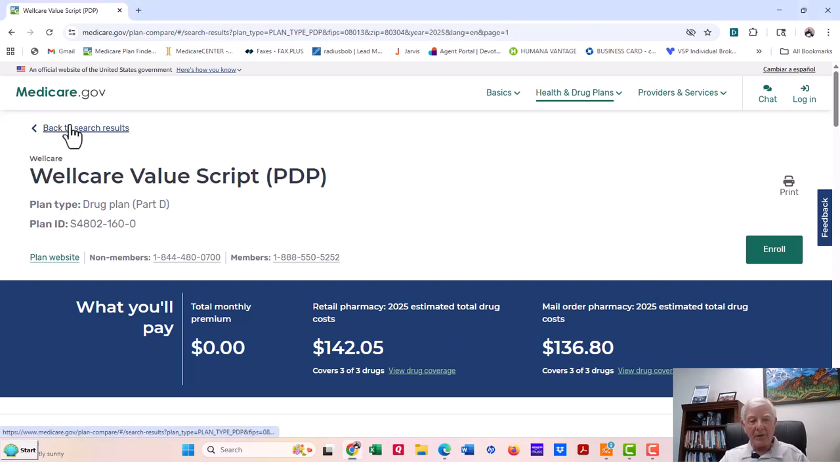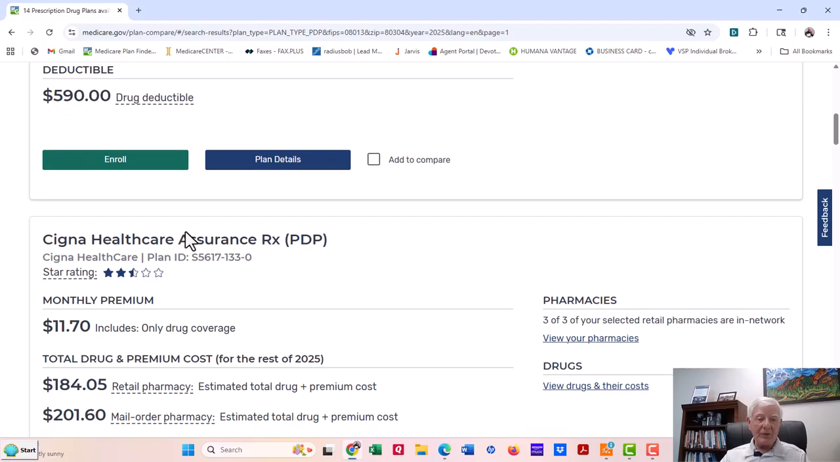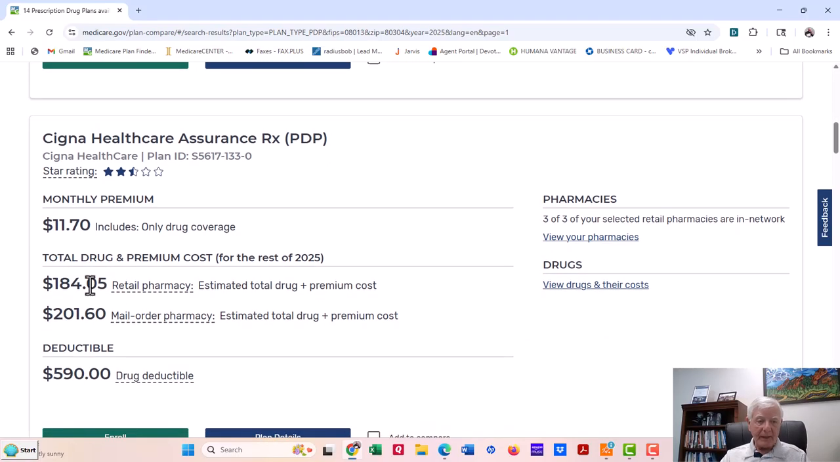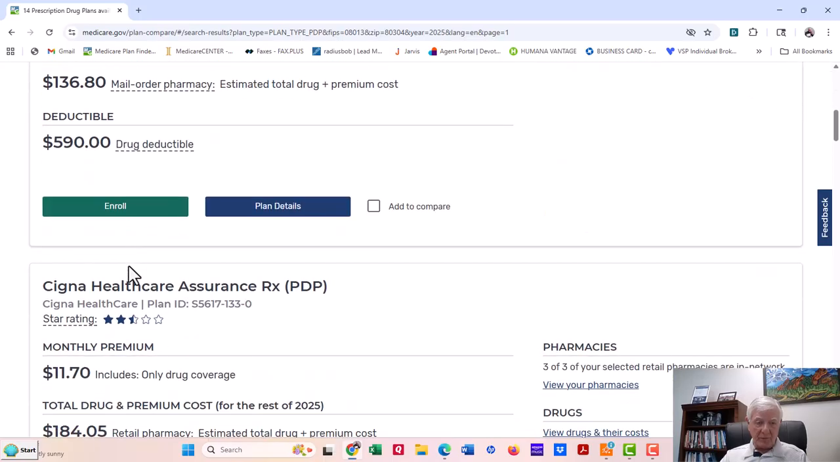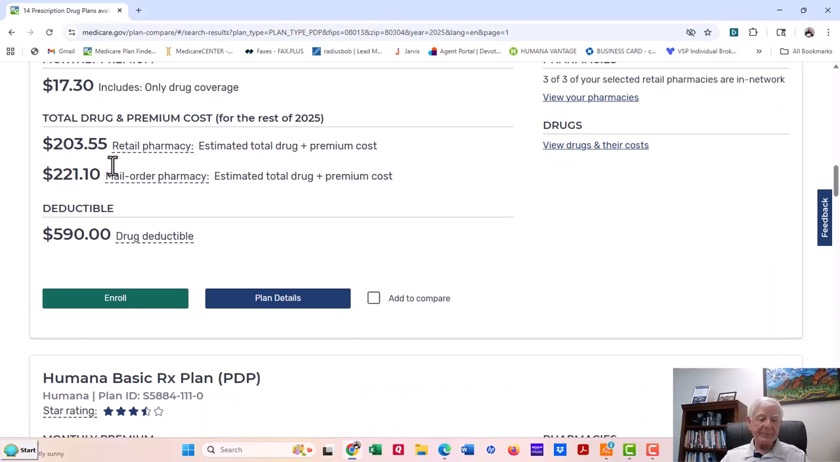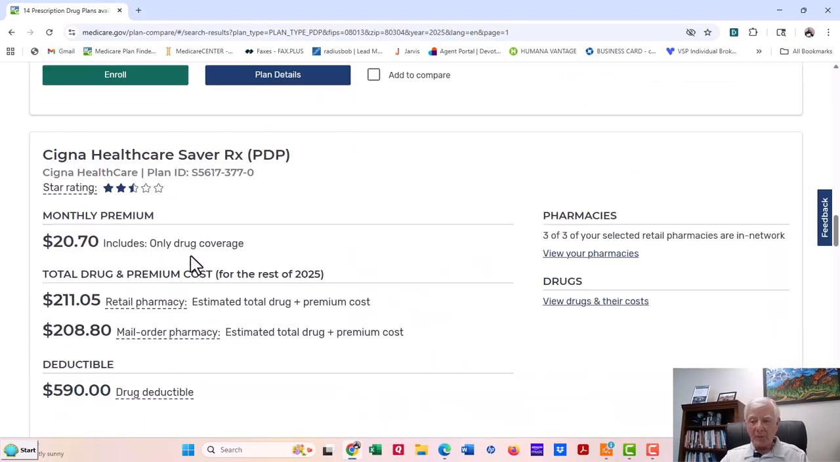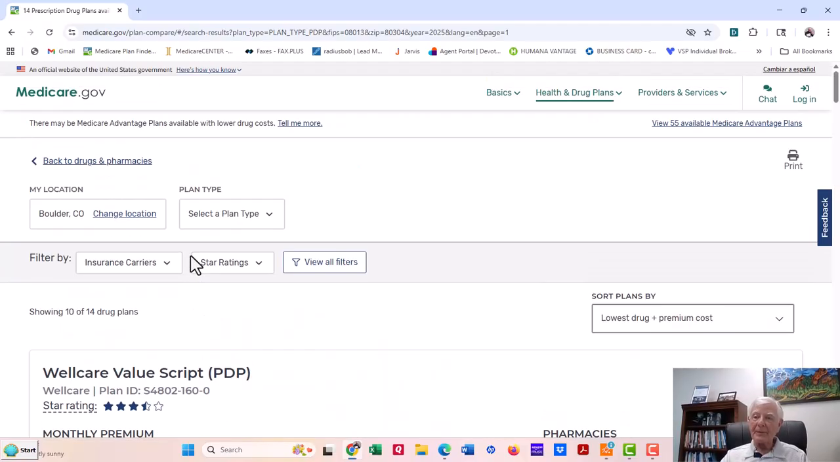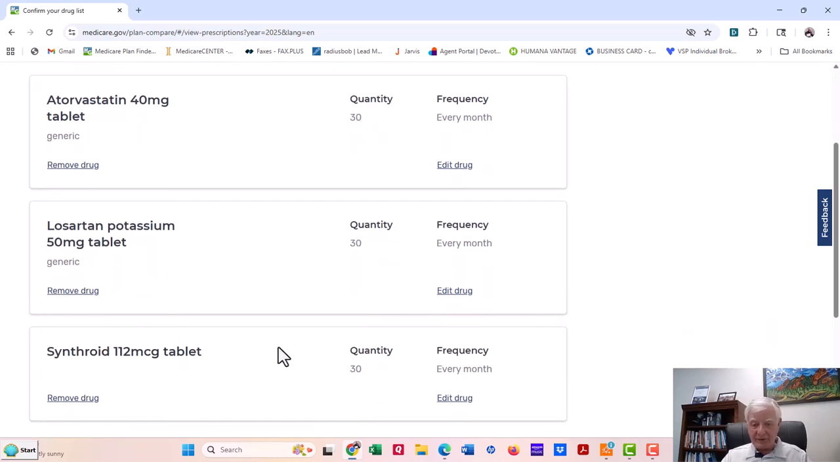Now, if we want to go back and look at another plan, go back to search results. Let's say that you have a Cigna plan. It's $184.05. WellCare was $142. WellCare Classic, $203. It's because it's got that premium every month. Humana Basic, $206. See how it goes up? You want to pay attention to that. That's really important.